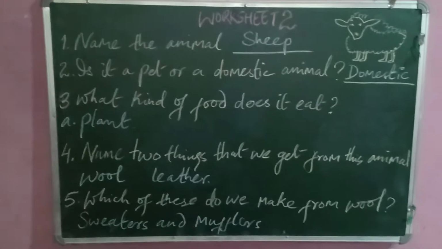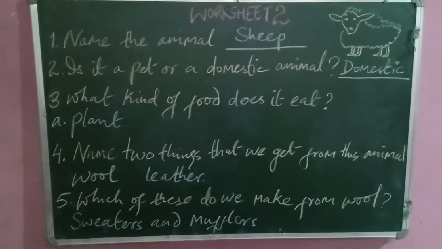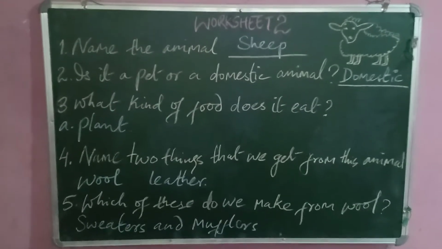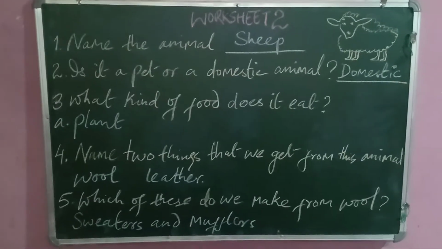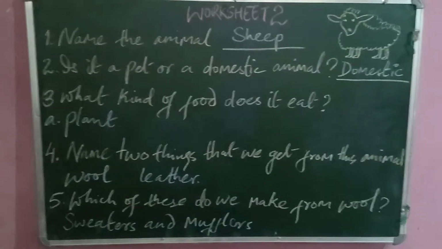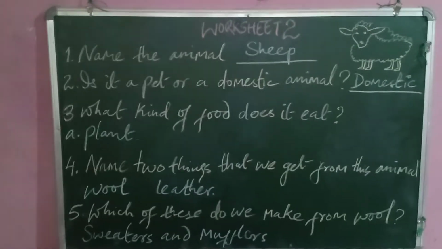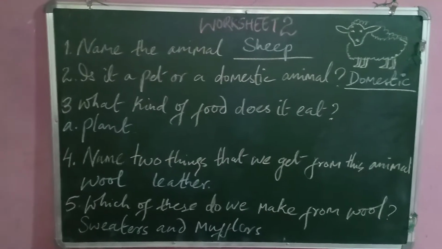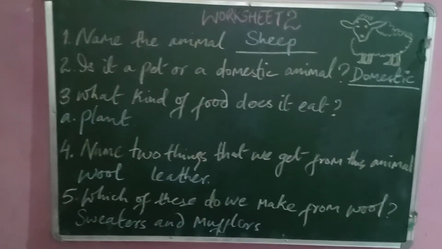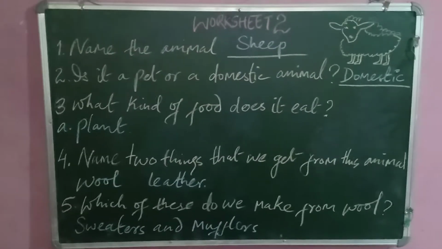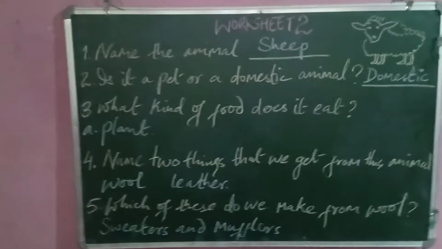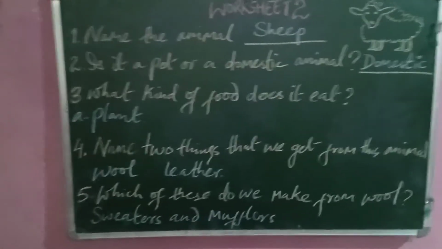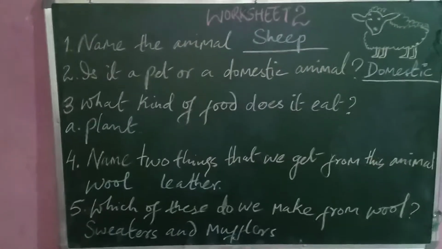Then question 4, name 2 things that we get from these animals. So we get wool and leather. Wool is the hair part which is grown and which we take from the sheep, and the leather is the skin part, which we use further to make leather items. It may be a leather belt, it may be a leather jacket.